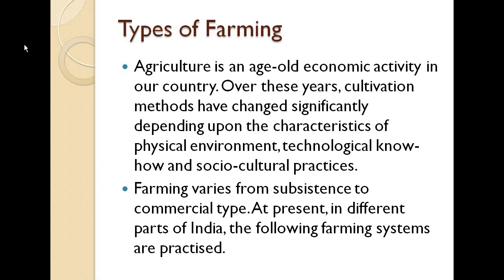So what were the changes that happened, and what were the types of farming that came up? We'll talk about how farming varies from subsistence to commercial type. Farming varies from subsistence, which comes from the initial stages, to commercial types as well, meaning from a surviving age to commercial type. At present, in different parts of India, the following farming systems are practiced. So we'll talk about the current farming systems that have been practiced in India.